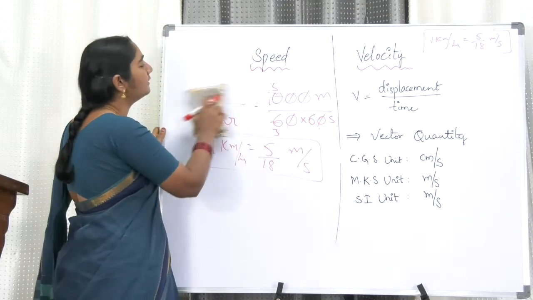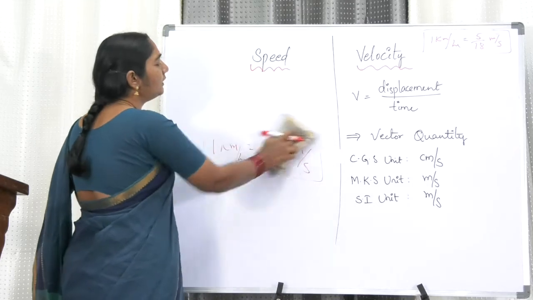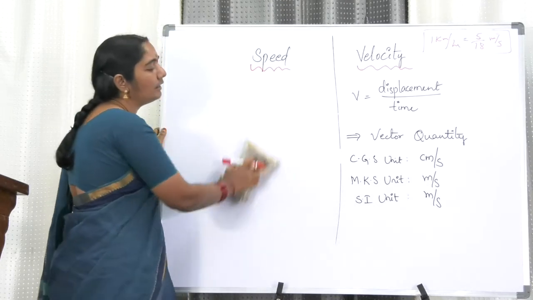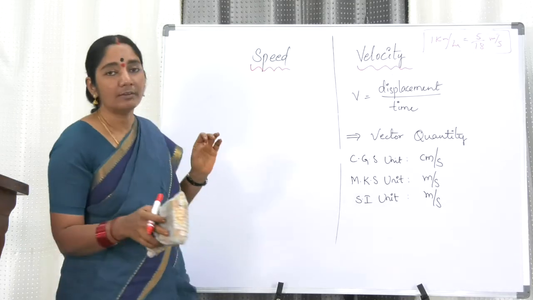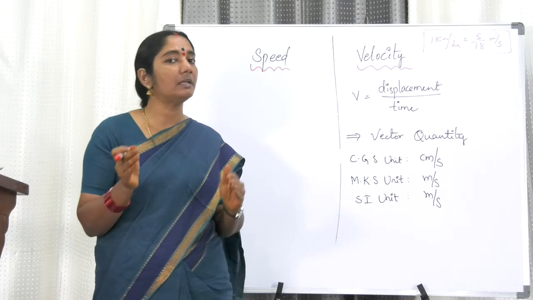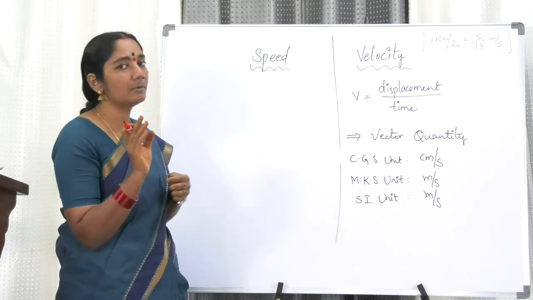So now you understand what is speed, what is velocity. Here the definition, units, all the things. Whenever you do any problem, we have to see whether we do the problem in CGS unit or in MKS unit. We must be conscious about the units.